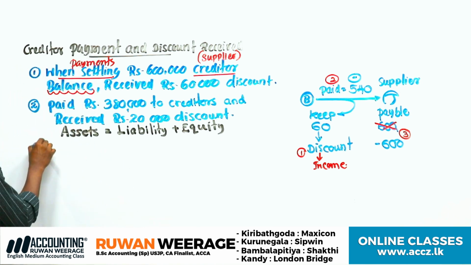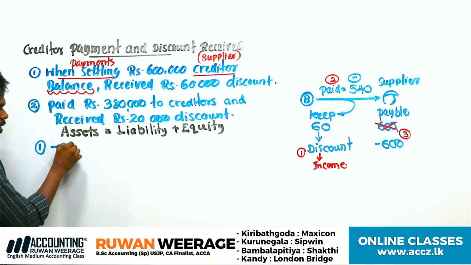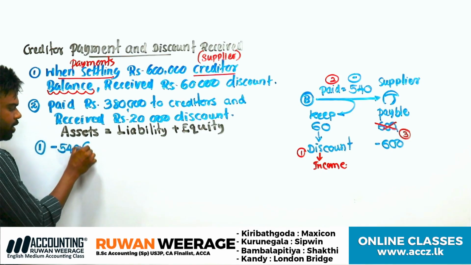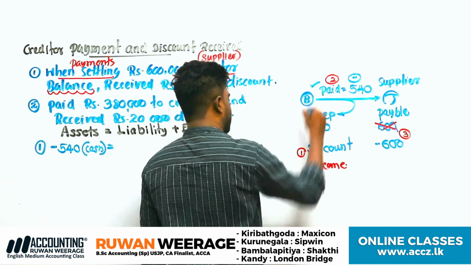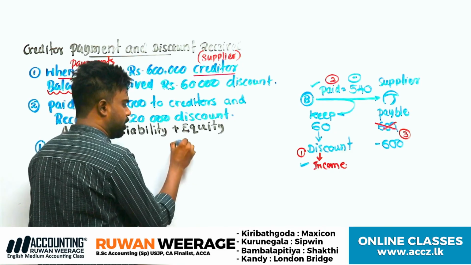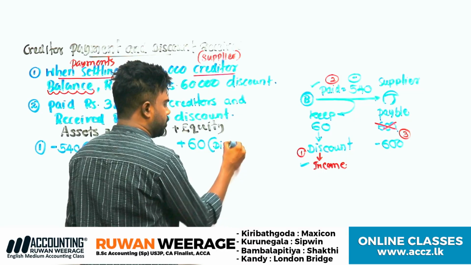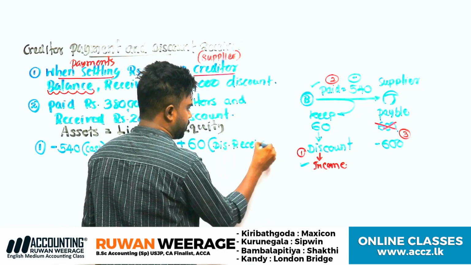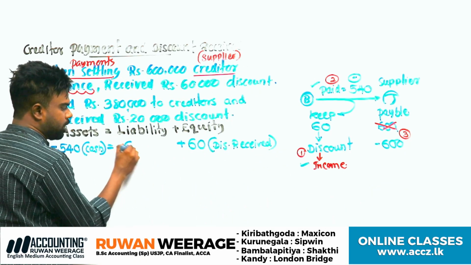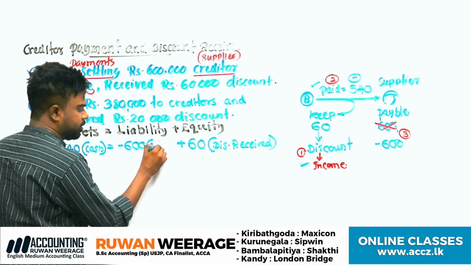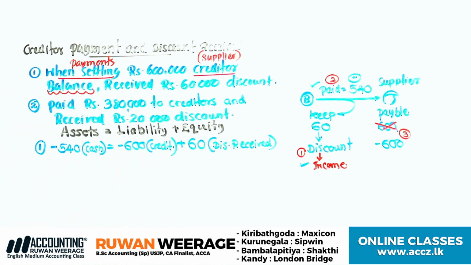Therefore, how to record in the accounting equation? Paid amount how much? 540. I'll write it down without zeros. Cash asset decreased by 540. Right? Not income. Income is recorded under what? Equity. How much? 60 plus. Called discount received. Clear? But no more payables. The total amount is deducted from liability, the creditor. Clear? Creditor balance decreases. Understand?